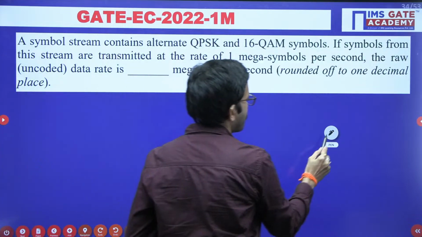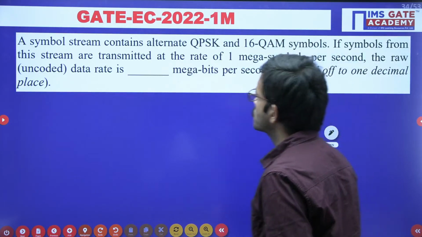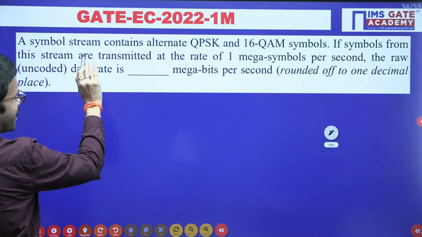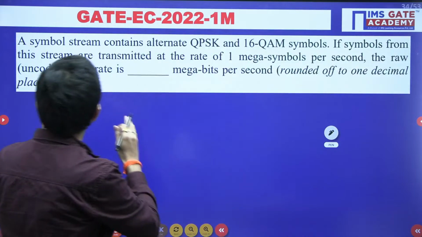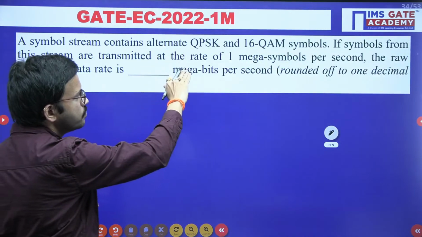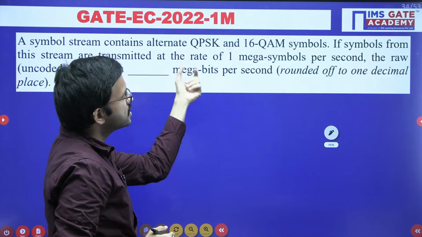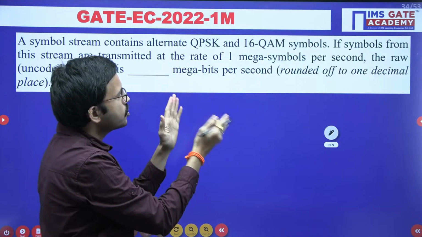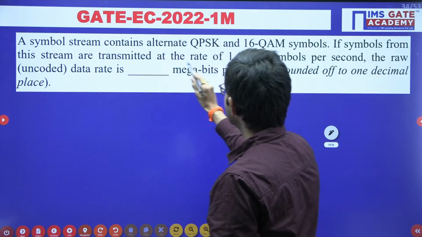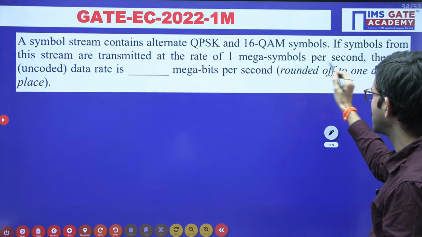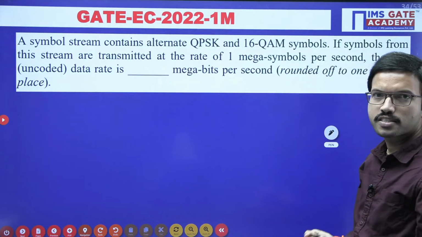Time up. See, first read the question. A symbol stream contains alternate QPSK and 16 QAM symbols. Here you are having the symbols related to QPSK and then QAM, then QPSK, then QAM, like that. Alternately, we are transmitting the symbols. If symbols from this stream are transmitted at the rate of 1 mega symbols per second, so in 1 second they are going to transmit 1 mega symbols.